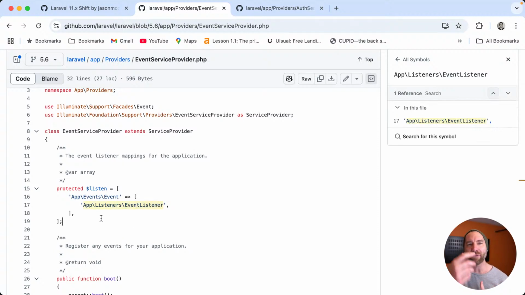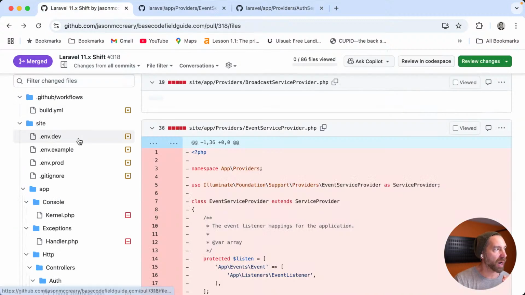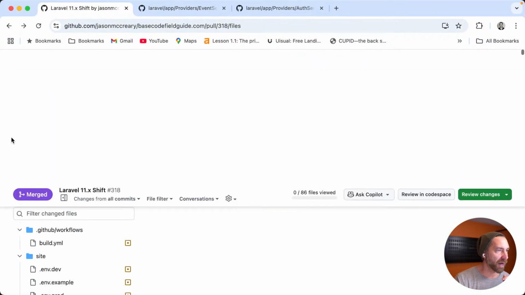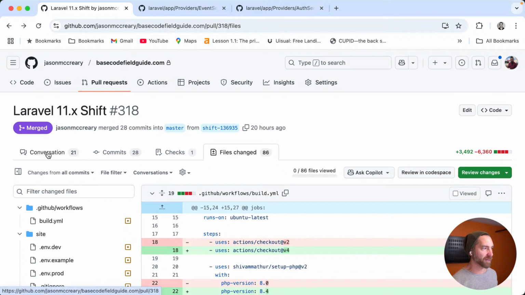Again, I could drive it even deeper. I could analyze this, see if you had an app listens folder or an app events folder, and do a couple other things. But this comment should probably be left in that case, because if you have an app events folder, you may have other events that are currently getting automatically discovered.